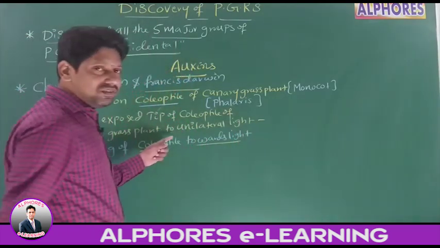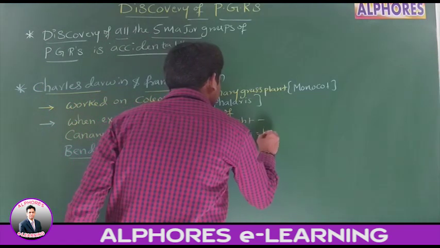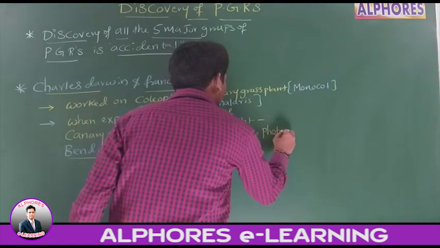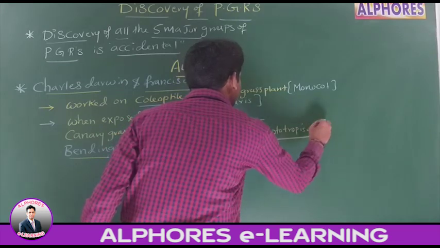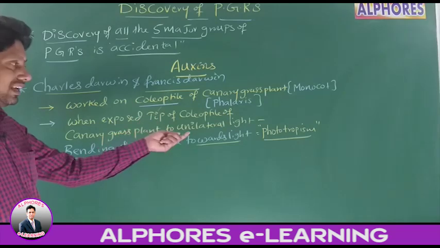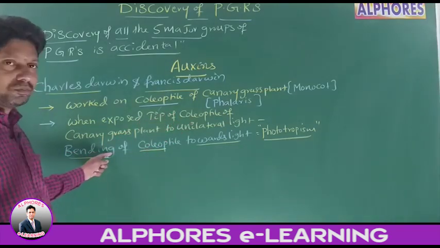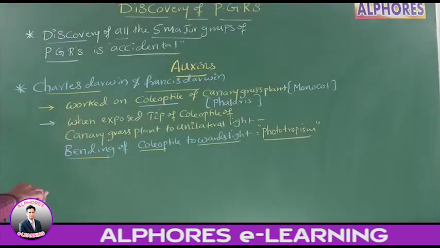Bending of coleoptile towards light. So can we call this phototropism? Yes. Phototropism, because this movement is in response to light. As this movement is in response to light, we call it phototropism. It has shown bending towards the light. This is the work done by Charles Darwin and Francis Darwin.